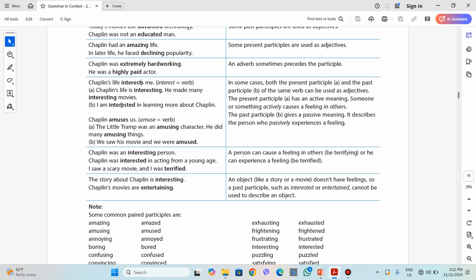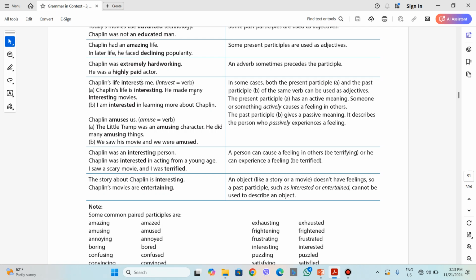Please pause the video and focus on the examples, try to understand their meanings, and then resume and listen to my explanations. Now, after pausing and resuming the video, I can say that the present participle in A, interesting, has an active meaning. It's similar to the Arabic ism al-fa'il, or in Kurdish, it has an active role like the subject.